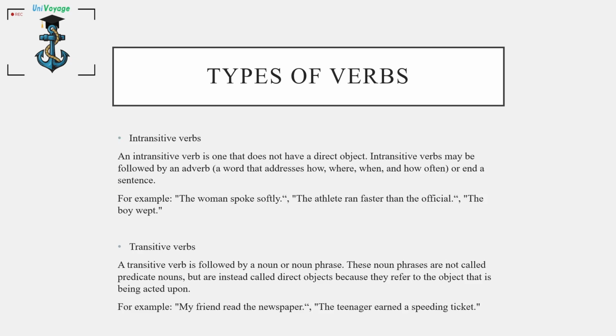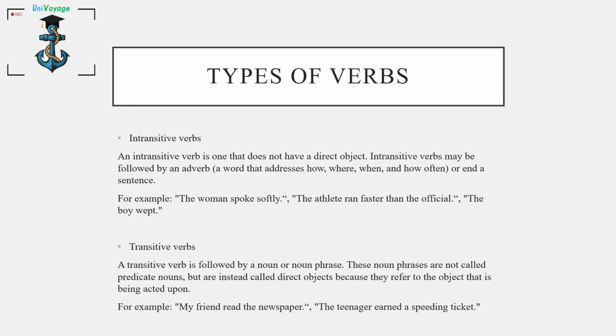Types of verbs. Number one, intransitive verbs. An intransitive verb is one that does not have a direct object. Intransitive verbs may be followed by an adverb or end a sentence. For example, the woman spoke softly. The athlete ran faster than the official. The boy wept.